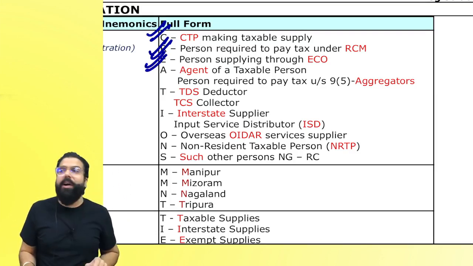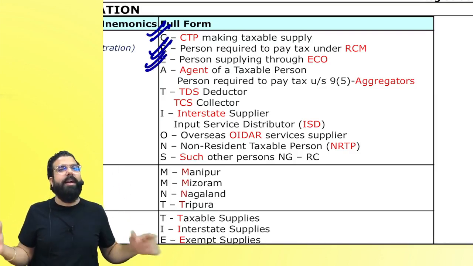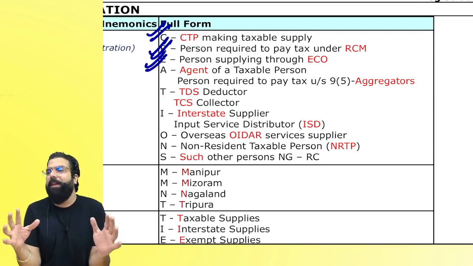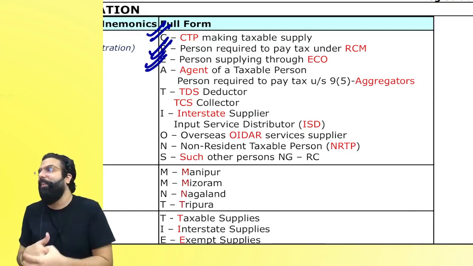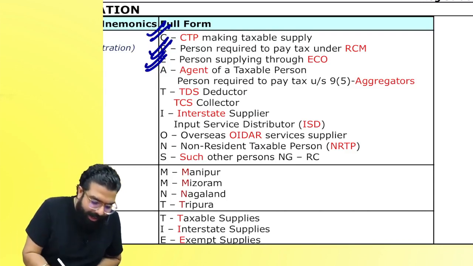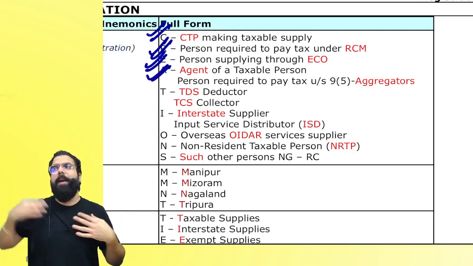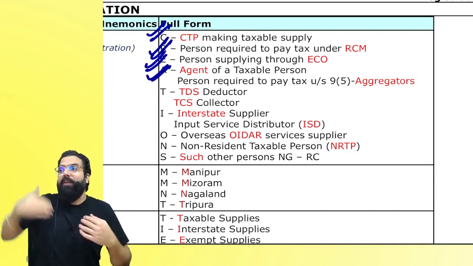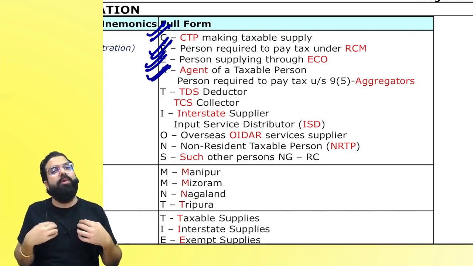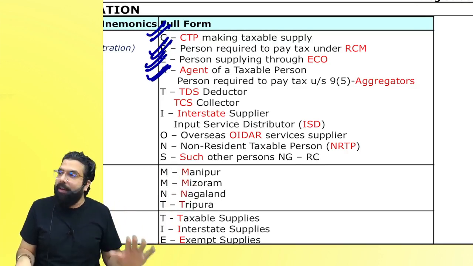E for person supplying through e-commerce operator. If I am a supplier of goods through e-commerce, compulsory registration. Supplier of services through e-commerce, 20 lakh or 10 lakh exemption has been given. A for agent of a taxable person. If my principal is a taxable person, a registered person, and I am supplying on his behalf, I will have to take compulsory registration.